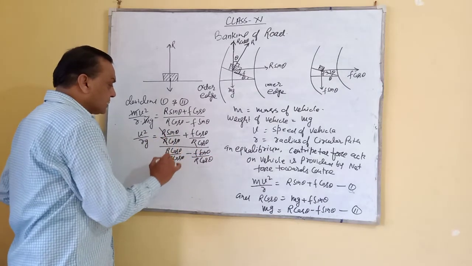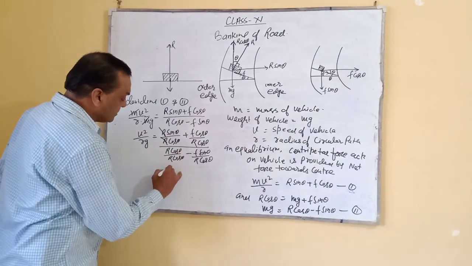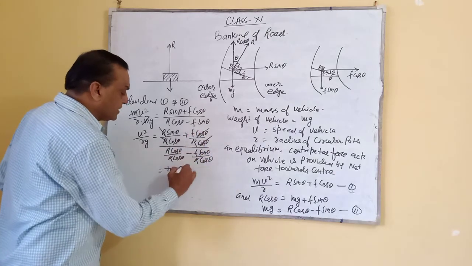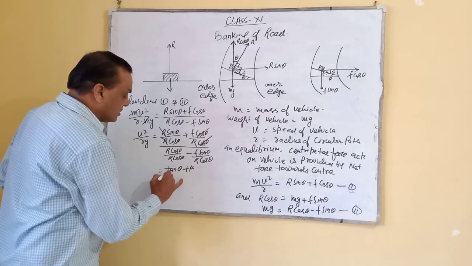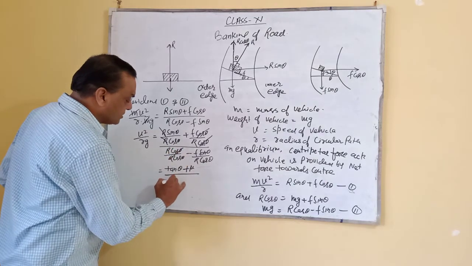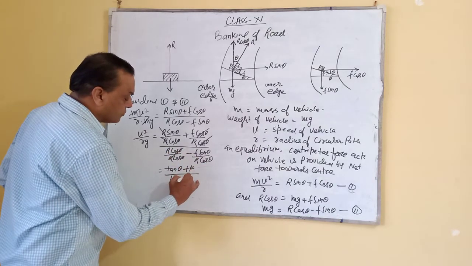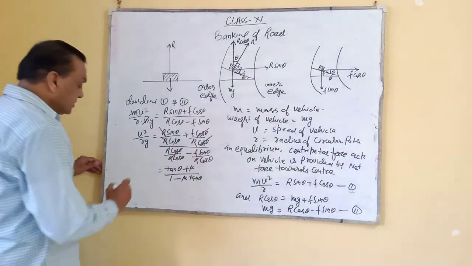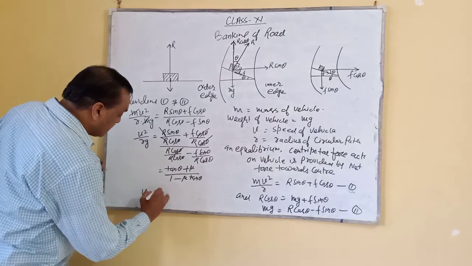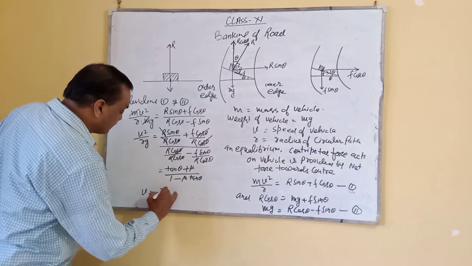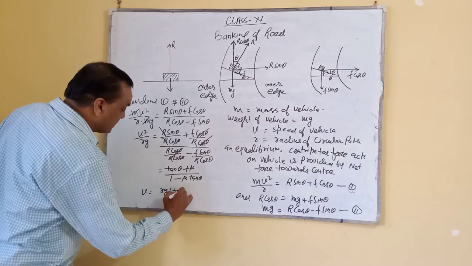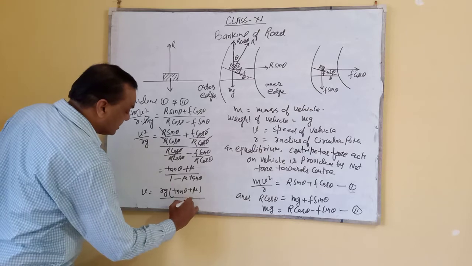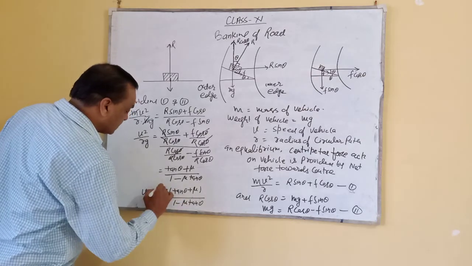See there, r and r cancel, so sin by cos is tan theta, and cos and cos cancel, so f by r is mu, and r cos theta and r cos theta cancel, f by r is mu tan theta. This is it. So you have to bring the v square, so v is equal to the square root of rg tan theta plus mu upon 1 minus mu tan theta.